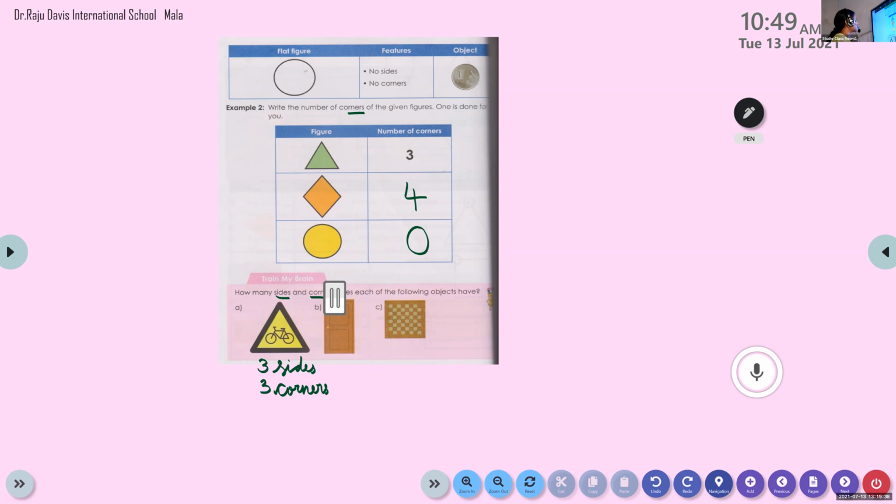Write the answer. 3 sides and 3 corners.